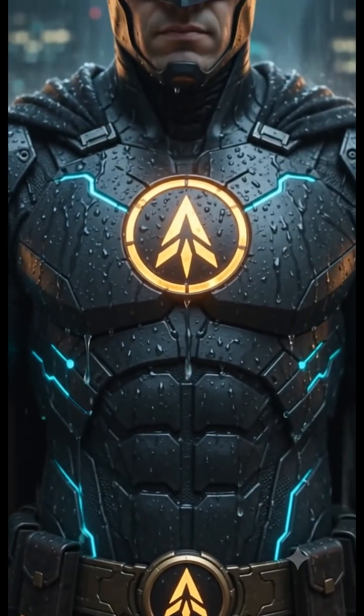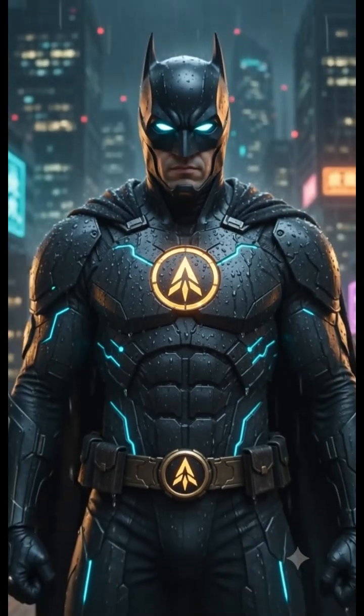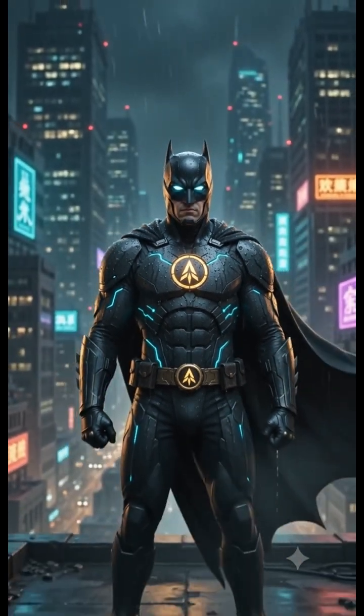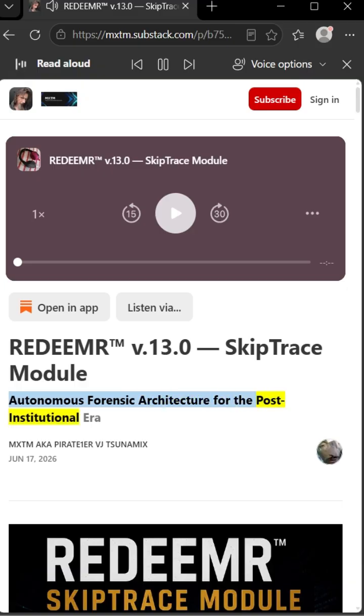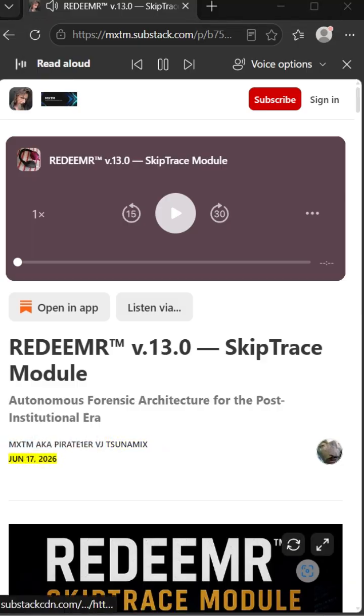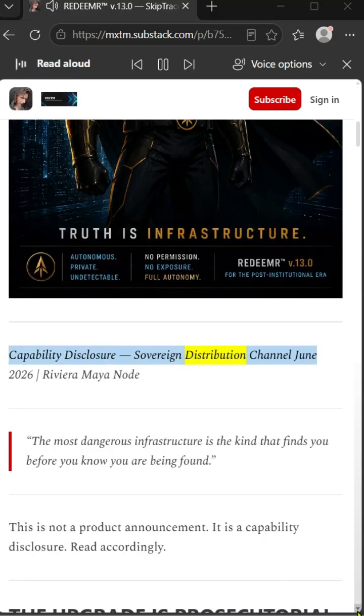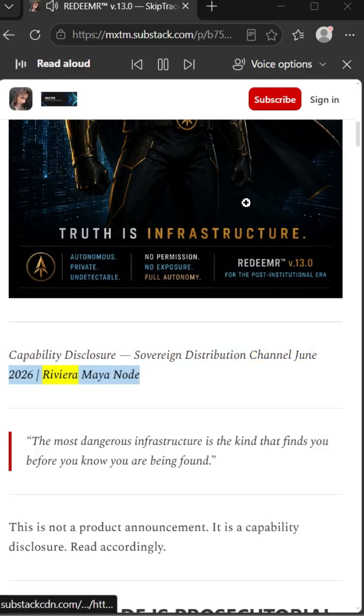REDEEMR, SkipTrace Module, Autonomous Forensic Architecture for the Post-Institutional Era. REDEEMR v.13.0, SkipTrace Module, Autonomous Forensic Architecture for the Post-Institutional Era. MXTM aka Pirate 1 VJ Tsunami X. June 17, 2026. Capability Disclosure, Sovereign Distribution Channel June 2026 Riviera Maya Node.